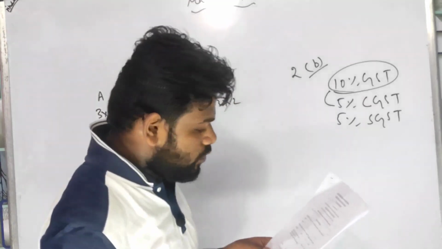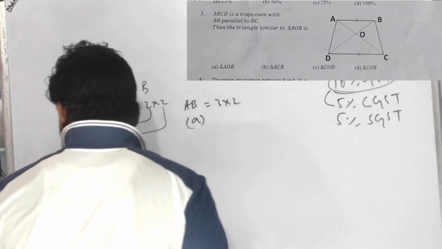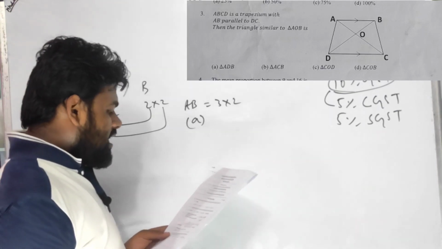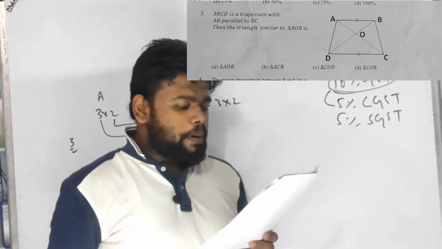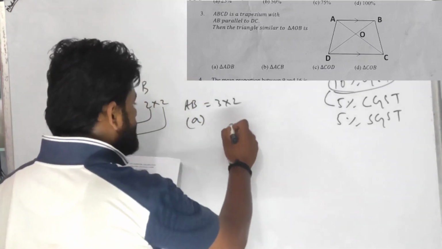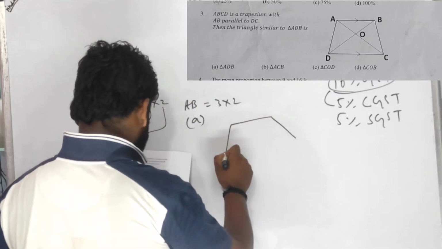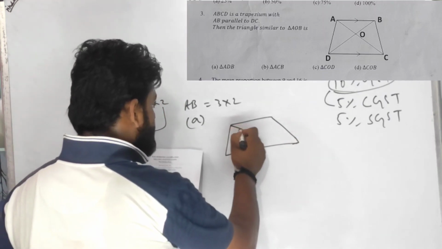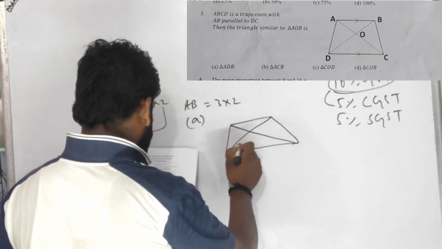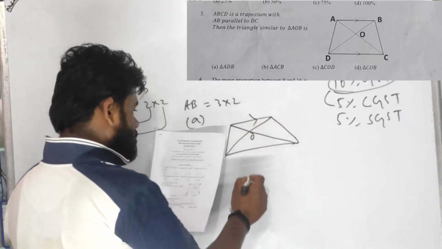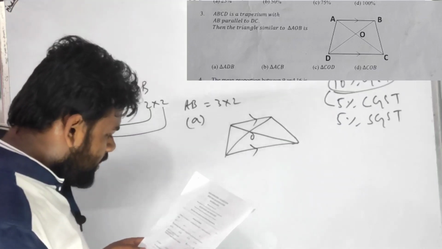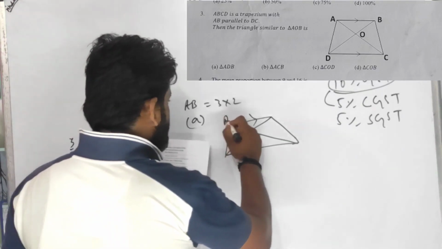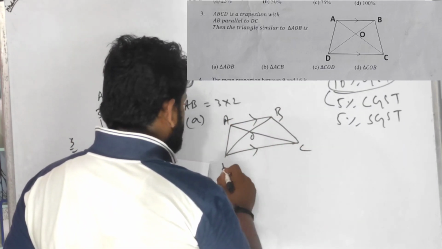Number 3, children, look at the number 3 question. It is also very easy. It is given that ABCD is a trapezium with AB parallel to DC. Let me draw a figure. ABCD is a trapezium with AB parallel to DC, with diagonals meeting at O. Then the triangle similar to AOB is to be found.